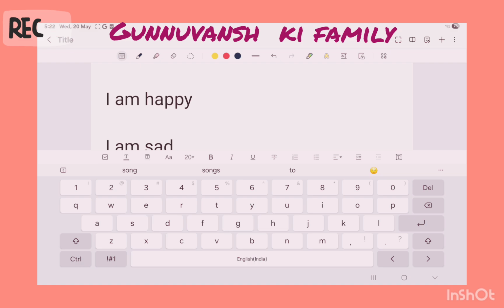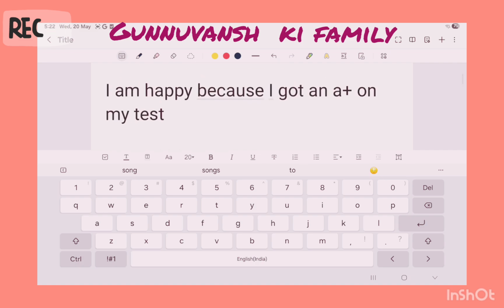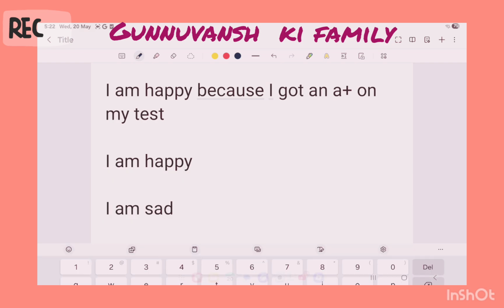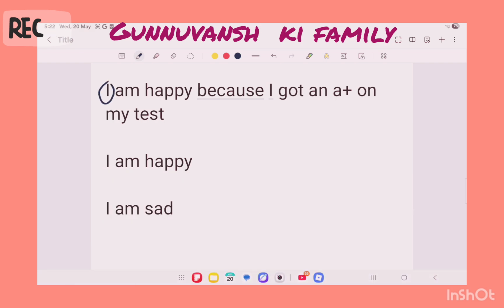And there also are two forms in sentences. One form is called a subject and the other is called the predicate. So the subject in this sentence is I, but the predicate is the whole sentence that's left.